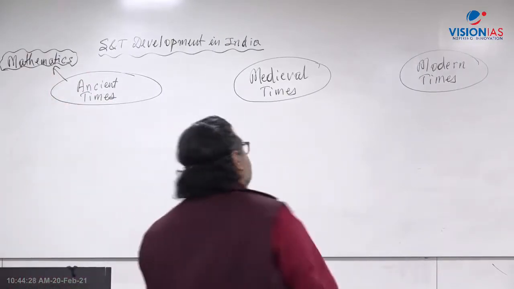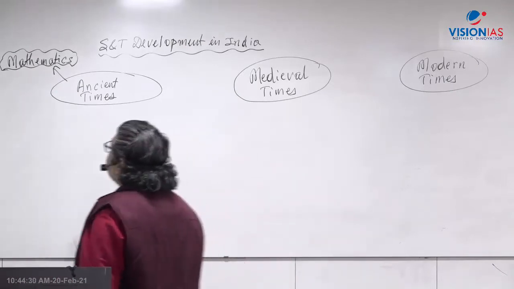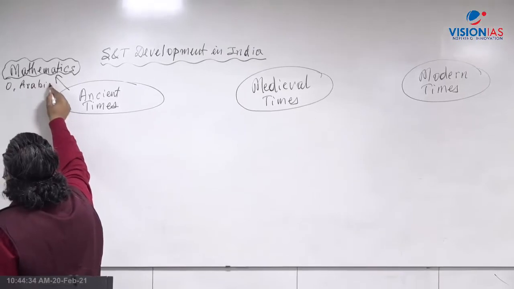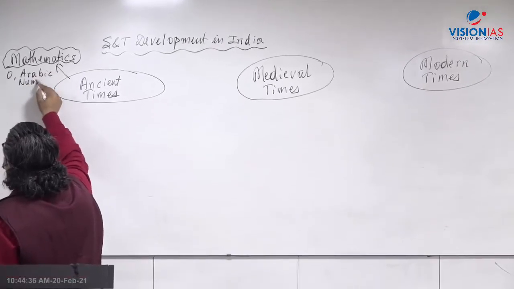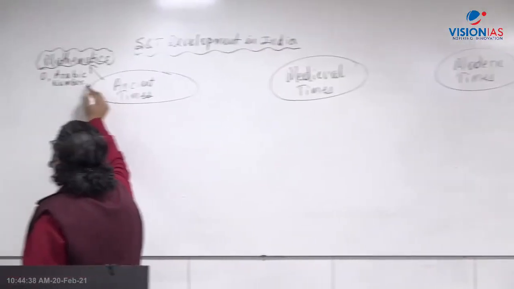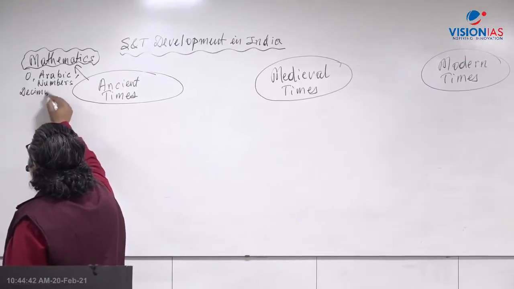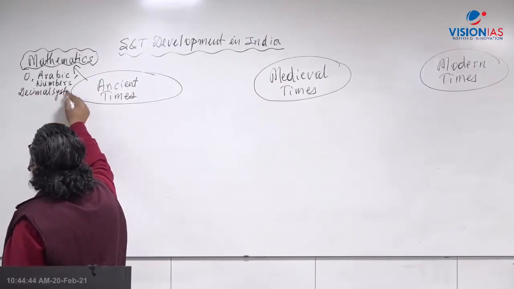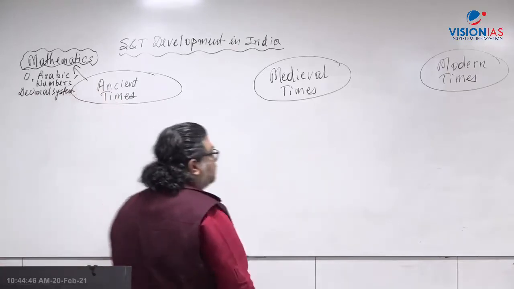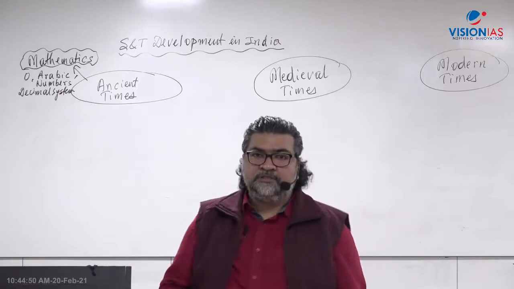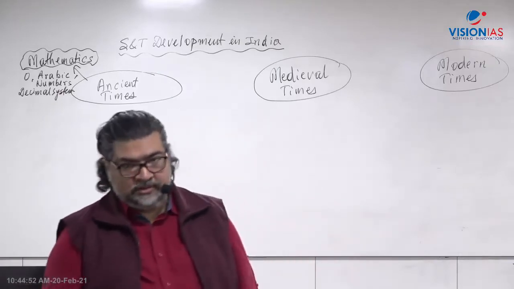Take mathematics: the concept of zero, the decimal system, and Arabic numerals, which we use in modern times.